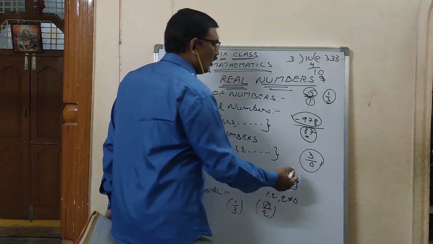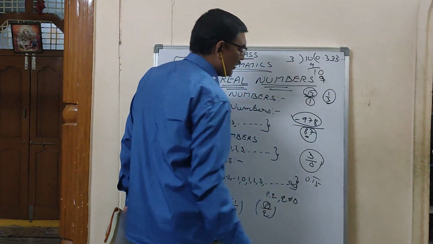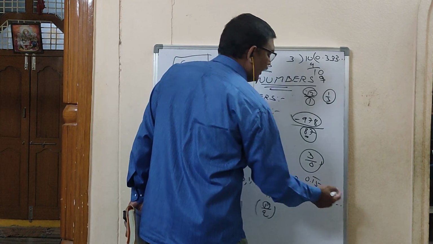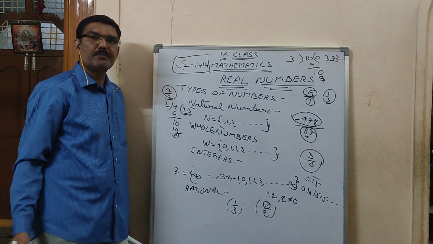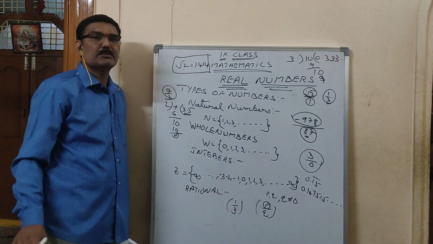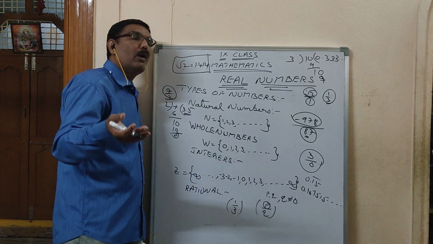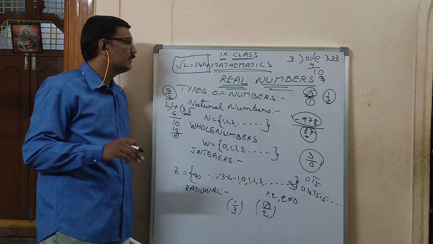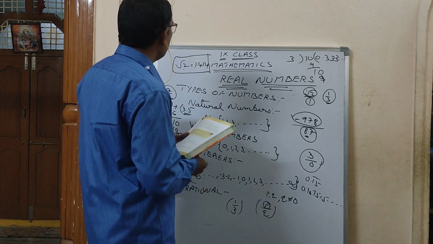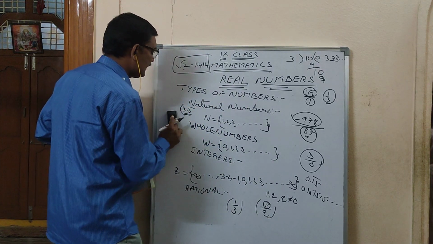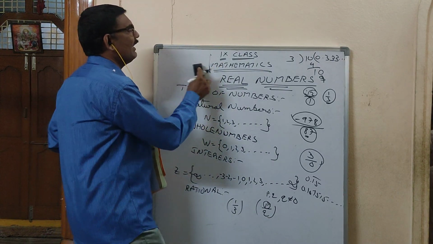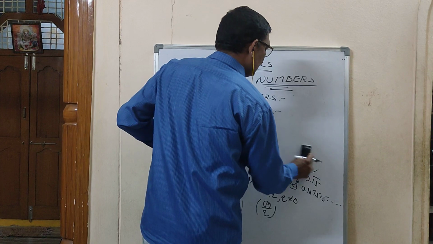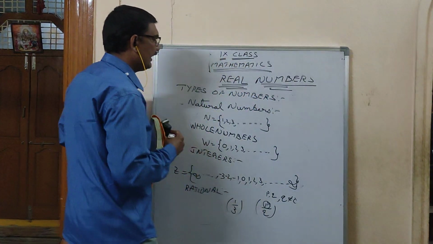See here, 0.15 bar means 0.151515 should go on being written, no end at all. It is called a repeating decimal. But what I said about an irrational number is that it should not repeat. The same number should not come again. So how will an irrational number look? It will be non-terminating, non-repeating. I'll give you an example.